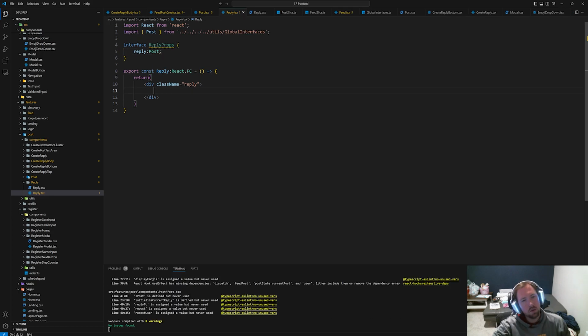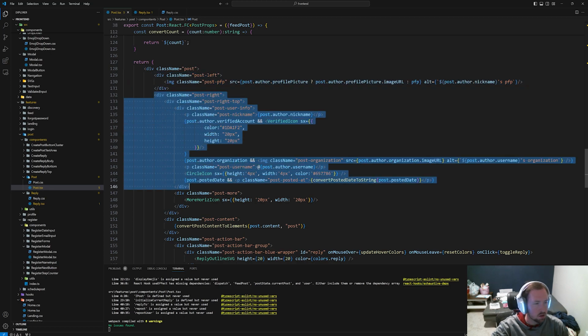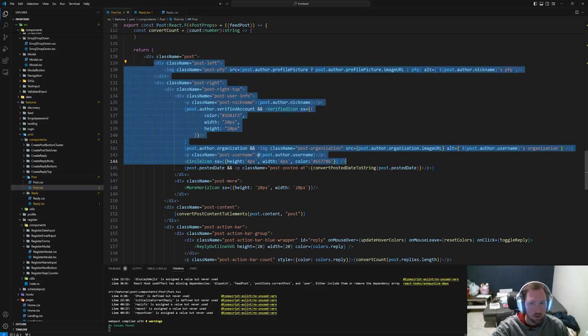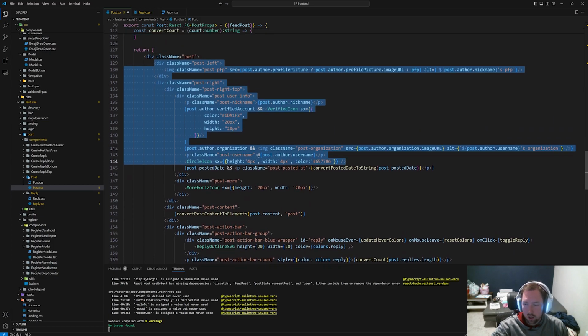How do I want to deal with this? Because this is basically a smaller version of a post. So I'm going to clear some stuff out here that I don't need. And what I'm thinking is we might take this post left and post PFP and put it into its own thing. Same thing with this post right. This is the same exact thing. I might just YOLO it and copy paste this post left, because this is all the same up to this point, including images, which I don't even see on this post. So that's going to be fun. We also have to display any images that we might have. So I'll have to deal with that.